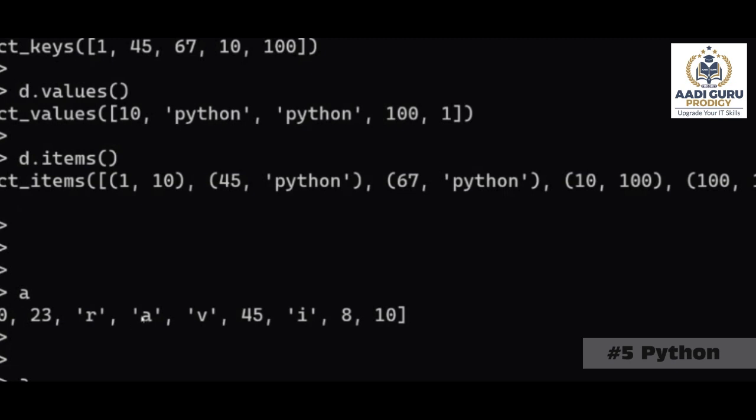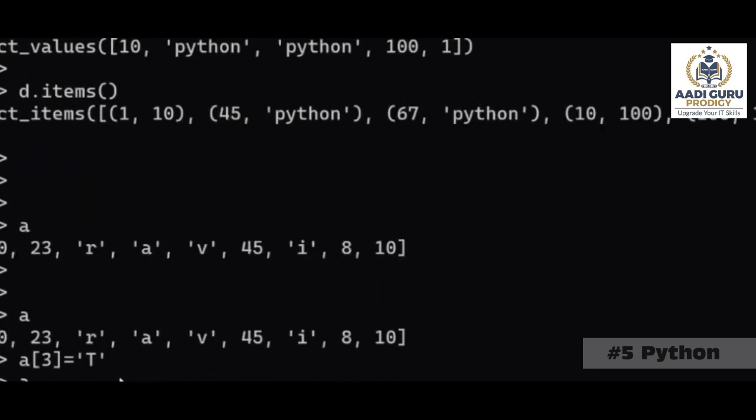A[3] means what? You will get this. A[3] equals to some T. That means inside this A, at location number 3, I am giving T. Whatever the data was there, it will remove that and replace it with T.